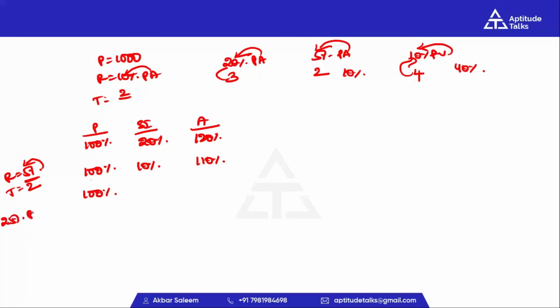25% per annum. For 2 years, what is the simple interest? 1 year it is 25%. For 2 years, 50%. Amount is 150%. Here, how to solve the problems? By using the percentage method.